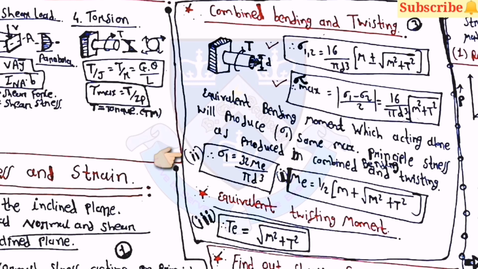Then after sigma 1 is equal to 32 Me upon pi d cube, and Me is equal to 1 by 2 in bracket M plus under root M square plus T square. Then the equivalent twisting moment Te is equal to under root M square plus T square.